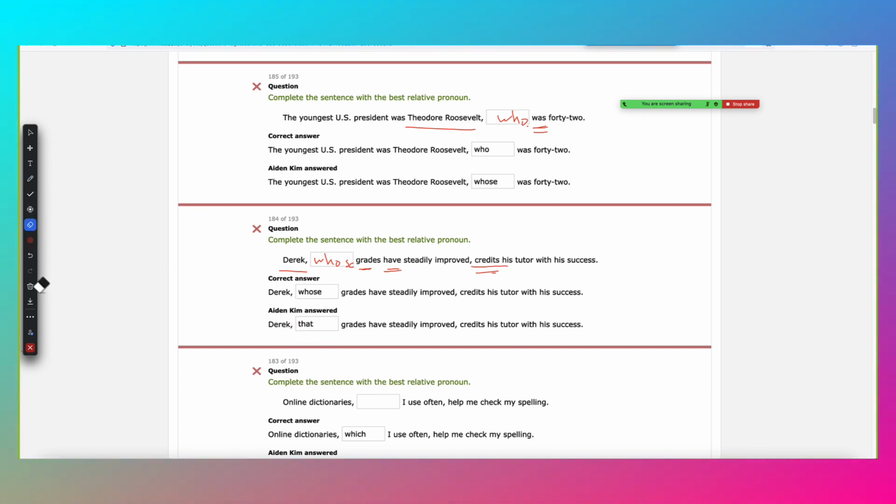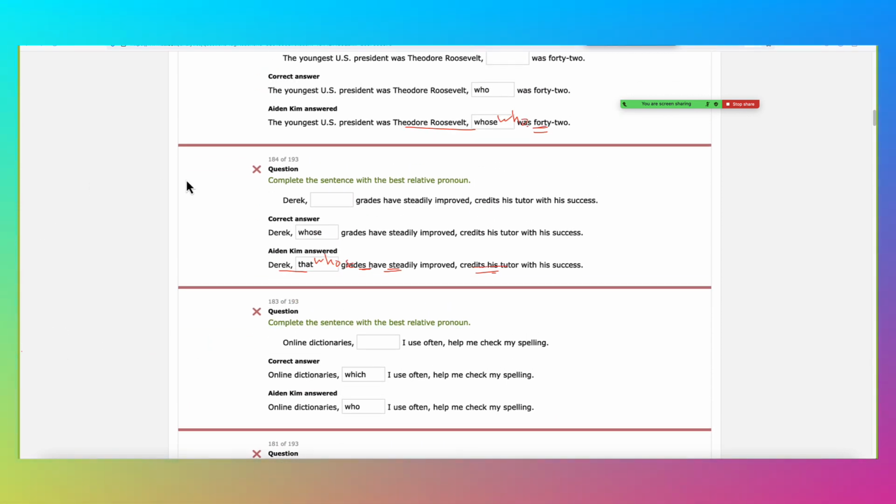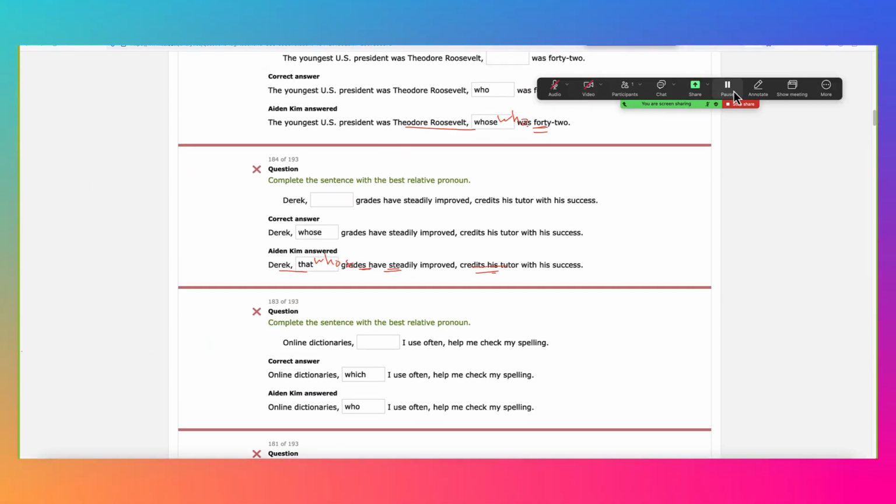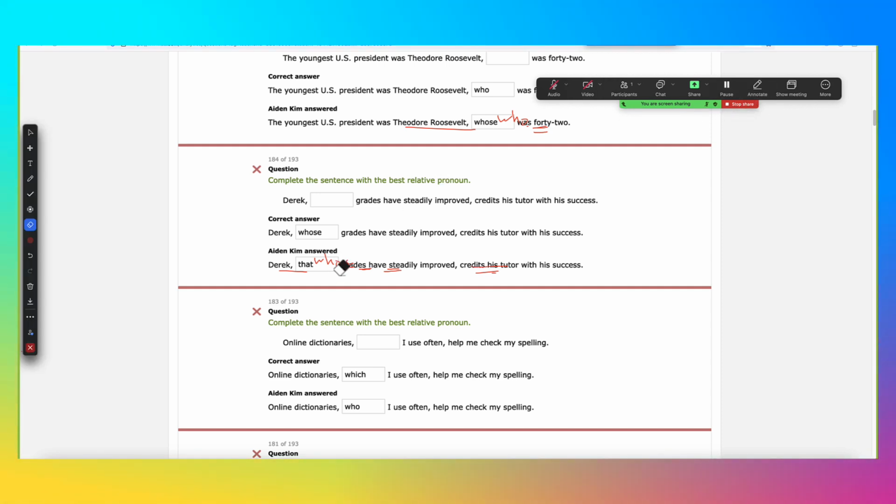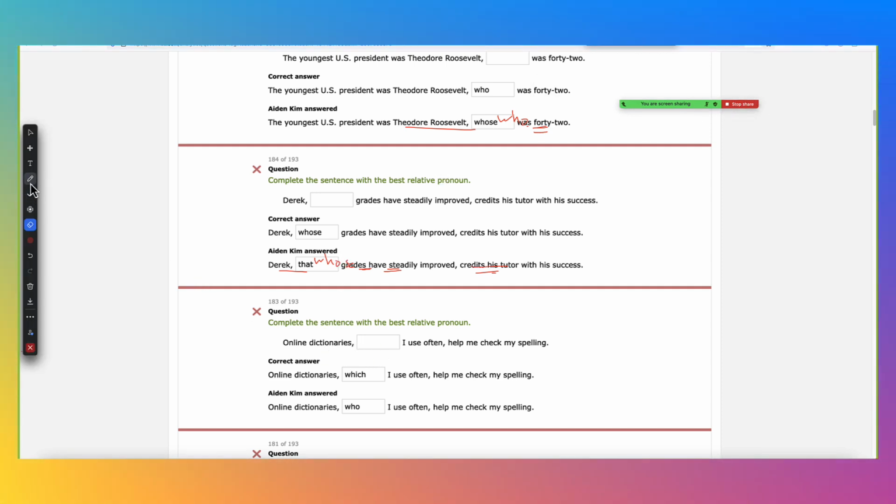Okay, one last question on your mistake. Online dictionaries. So we will not use the word who or whom. No, dictionary is not a person. So it's either that or which. And guess what?